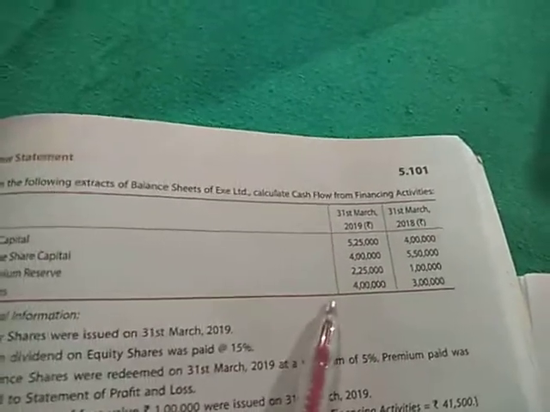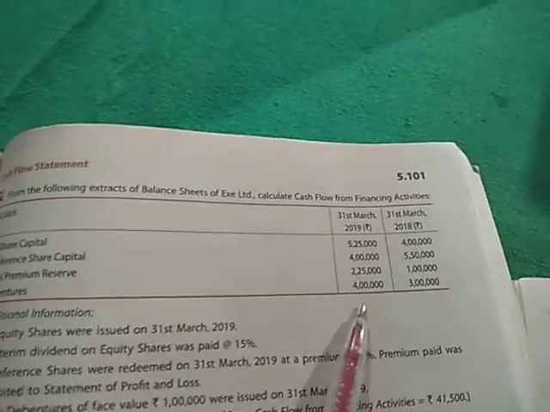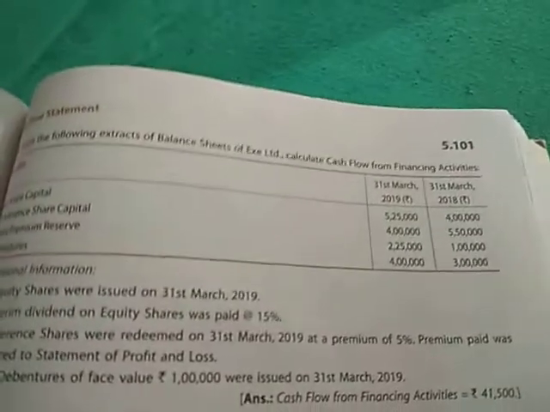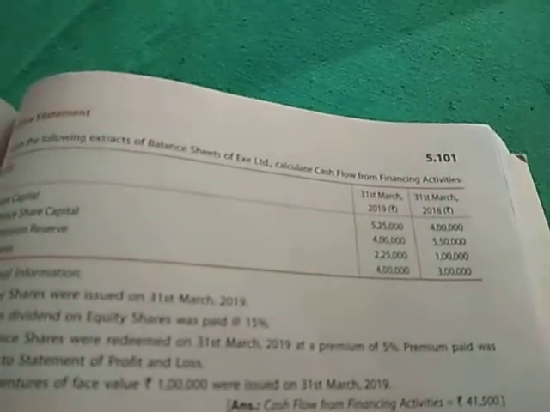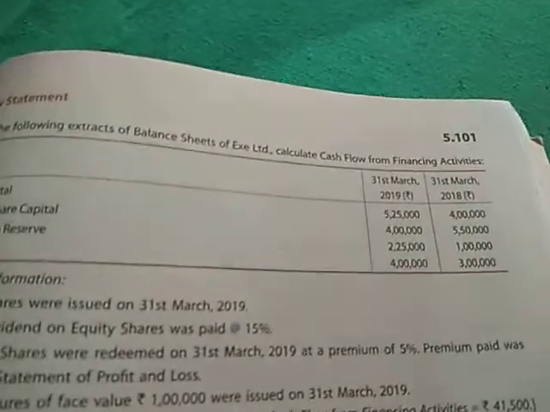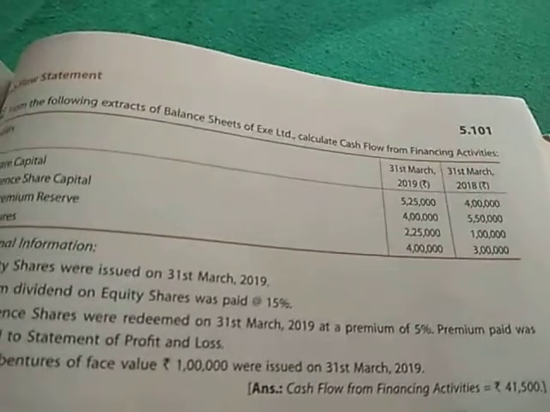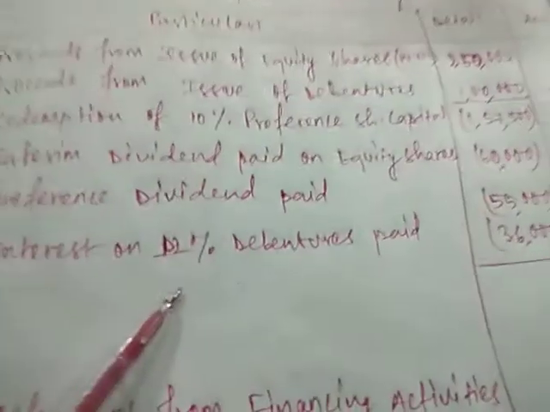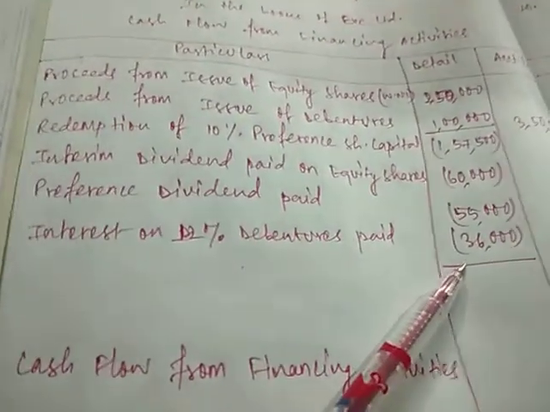So the increase in 12% debentures is rupees 1 lakh. Now you need to pay 12% interest on 3 lakh, not on 4 lakh, because during the previous year as well as the current year the debentures held were rupees 3 lakh. So 12% of 3 lakh is 36,000. Interest on 12% debentures paid is rupees 36,000.